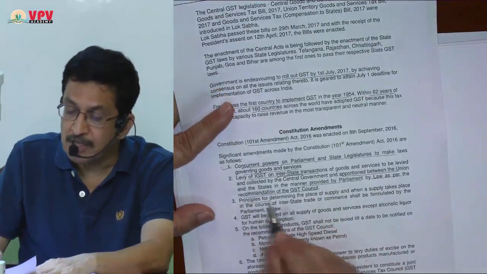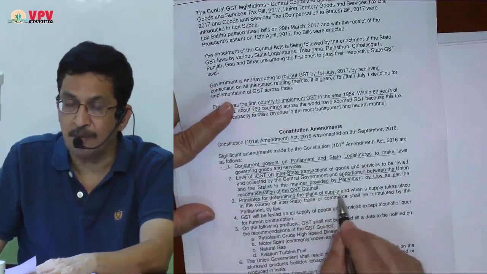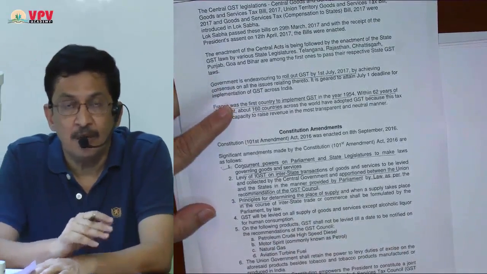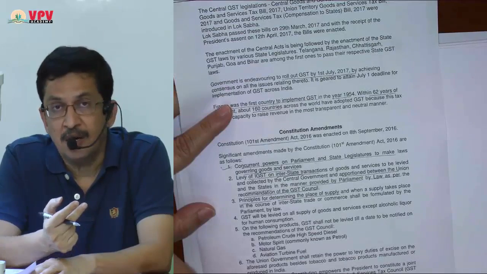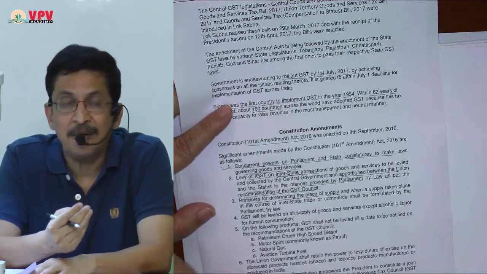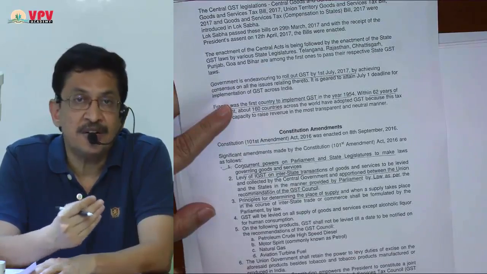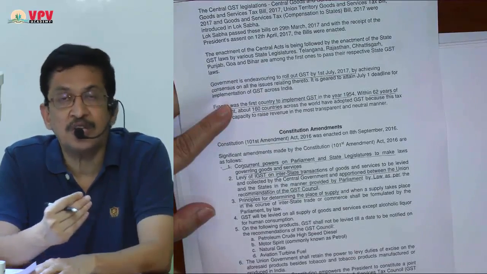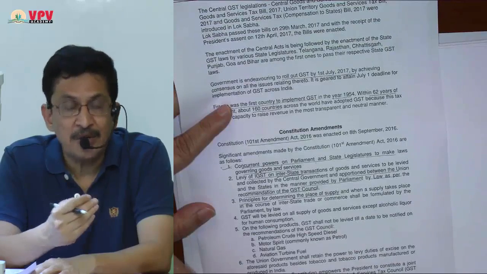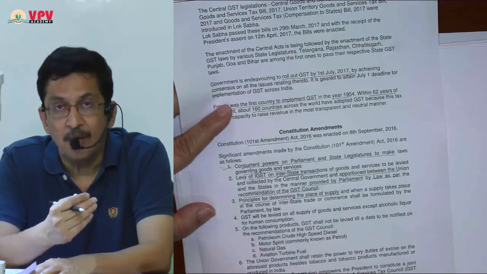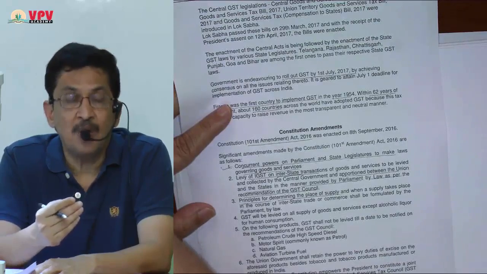Third, principles of determining place of supply. Please understand, whether CGST and SGST is payable or whether IGST is payable depends on whether it is an intrastate transaction or an interstate transaction. The supplier we can identify, but which is the place of supply? How to decide that?